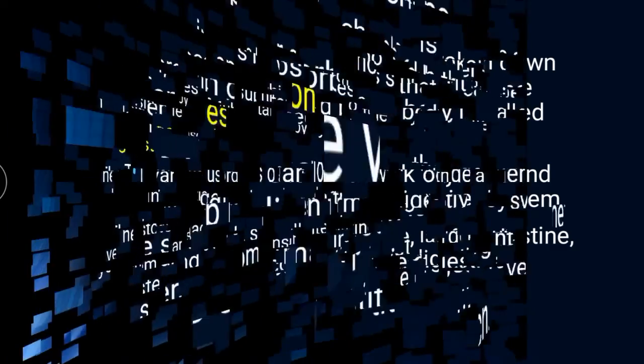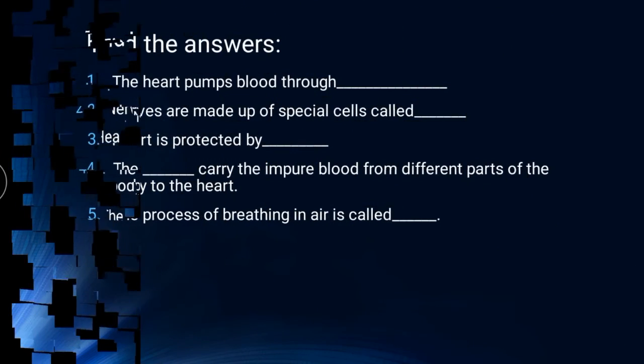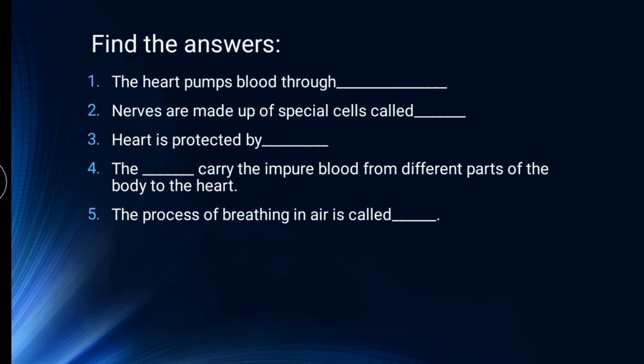I have an assignment for you. These are some questions. They are not from outside the book, they are from inside your textbook. Read chapter 5 and find the answers to the questions. Write them on paper, take a snapshot and send it to me. You should read the textbook and find the answers.